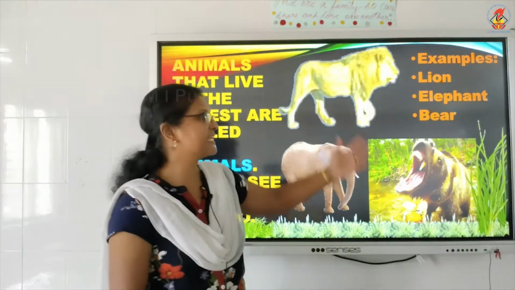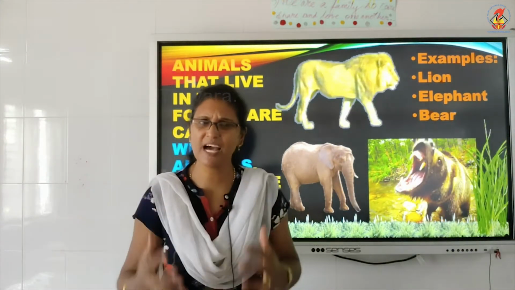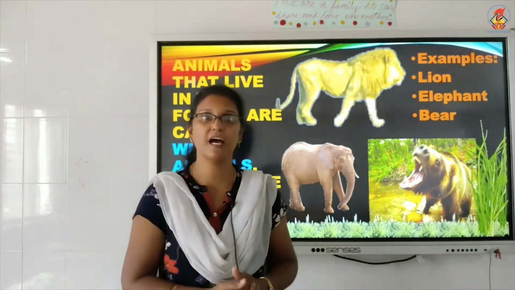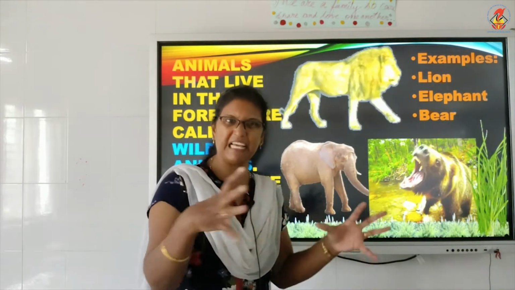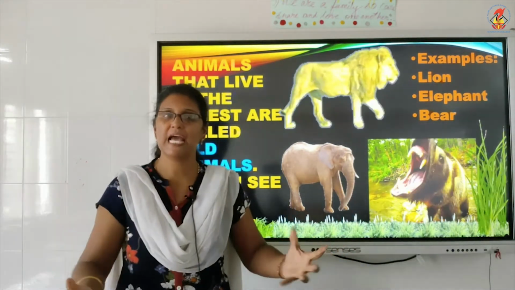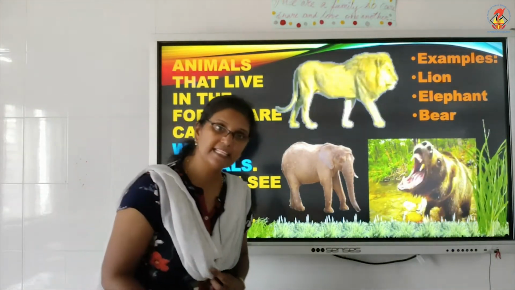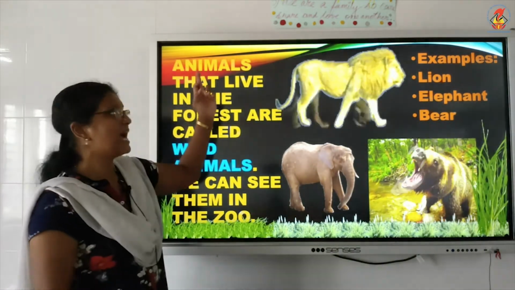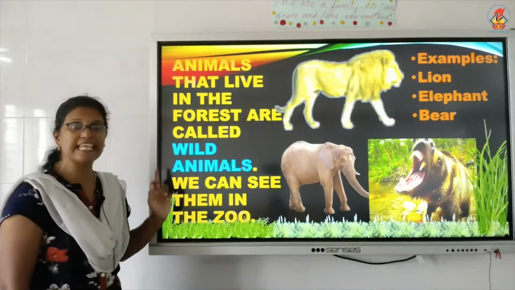It's like you might have seen many times on TV, how the lion, the bear, the tiger, the cheetah, all these animals, hyenas are hunting the other animal, catching them, chasing them and then attacking them, tearing them to parts and eating the food, right? And they live in the wild, they get their own food, and are called wild animals. It goes like this. Animals that live in the forest are called wild animals.